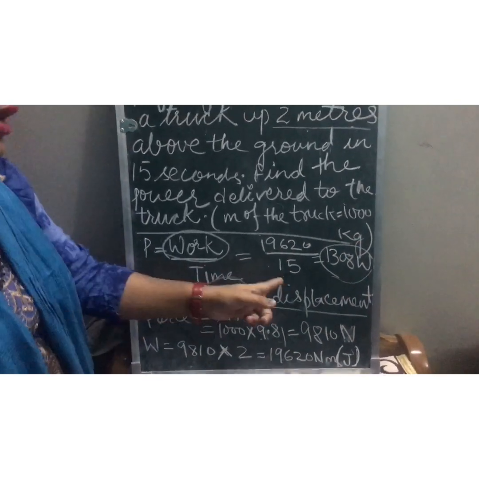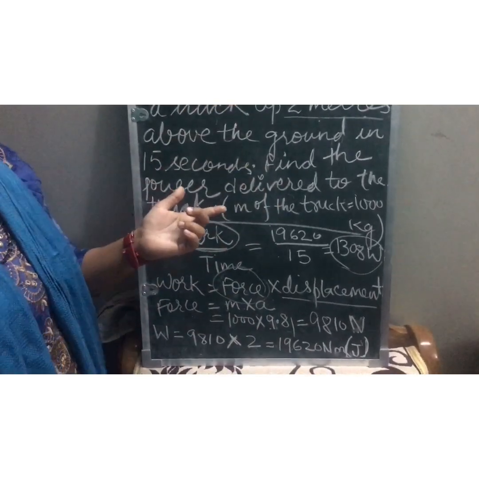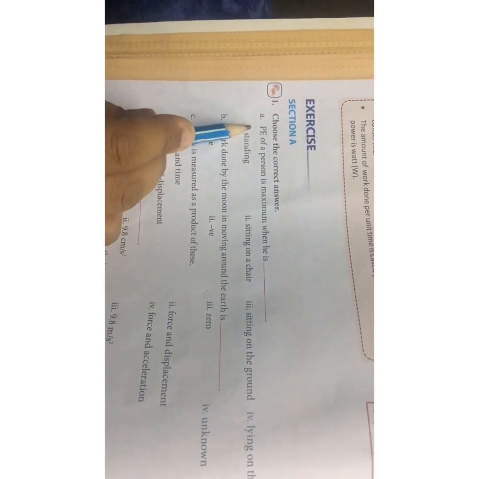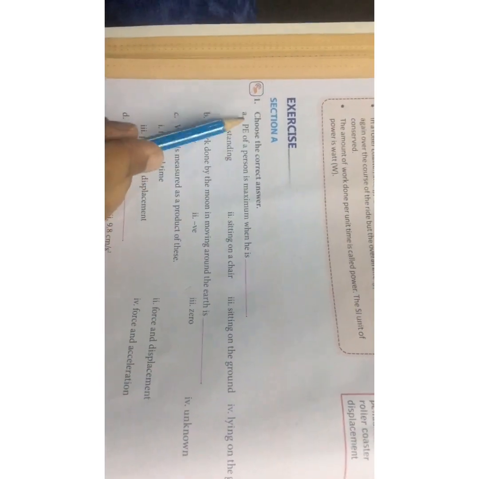1308 watt is the power delivered by this garage hoist to the truck, children. Now children, coming to exercises given on page 44. See, question number 1.